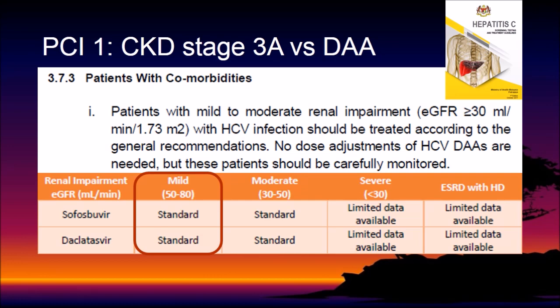No dose adjustment is needed for both sofosbuvir and daclatasvir, but careful monitoring is suggested. Hence, our patient, Mr. HC, can be started on direct-acting antivirals.